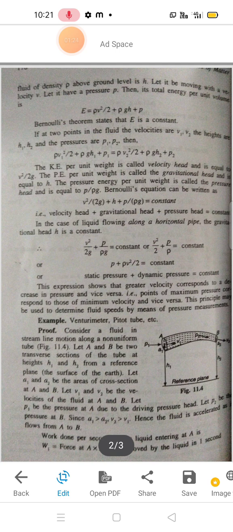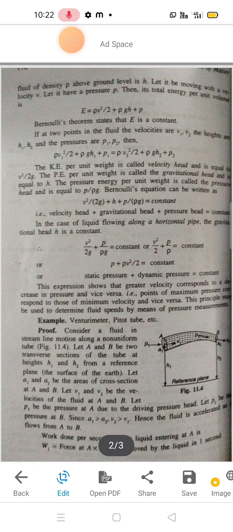If at two points in the fluid the velocities are v1, v2, the heights of the liquid are h1 and h2, and the pressures are p1 and p2, then rho v1 square by 2 + rho gh1 + p1 = rho v2 square by 2 + rho gh2 + p2. The kinetic energy per unit weight is called velocity head and it is equal to v square by 2g. The potential energy per unit weight is called the gravitational head and it is equal to h.